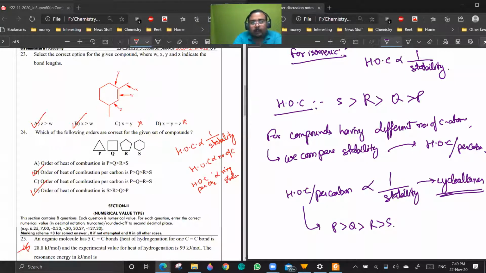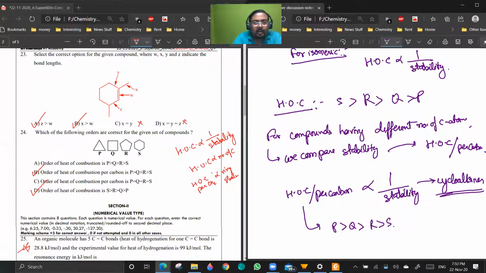Because we know cyclopropane has the highest ring strain, it should have the highest heat of combustion also. The ring strain ultimately contributes to the potential energy of the cycloalkane. Inversely proportional to stability, not directly.